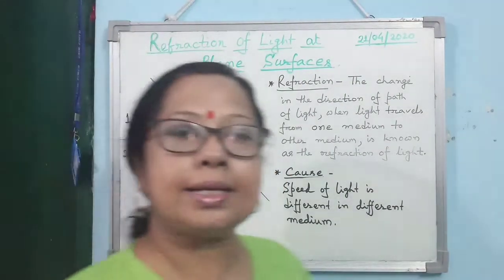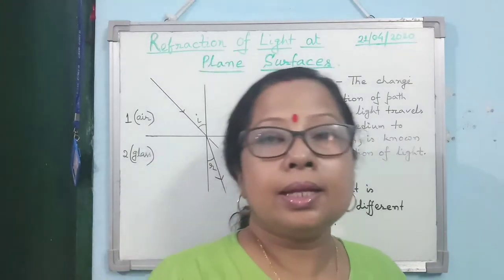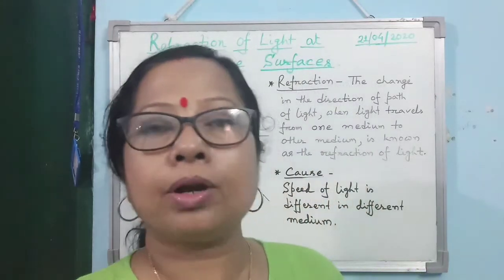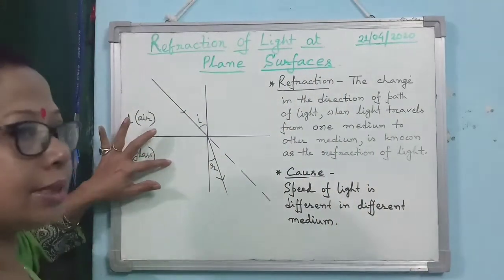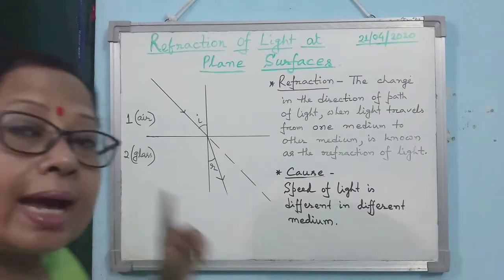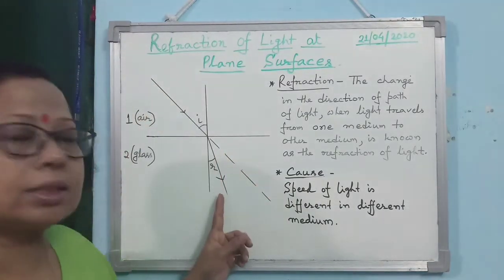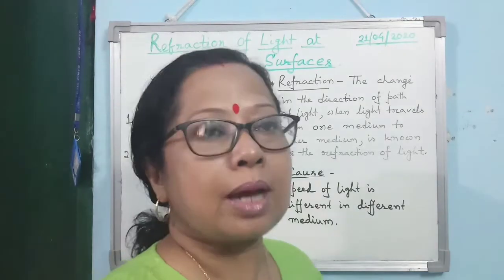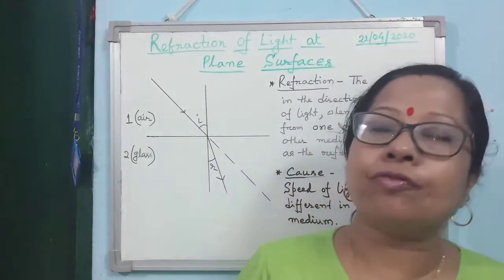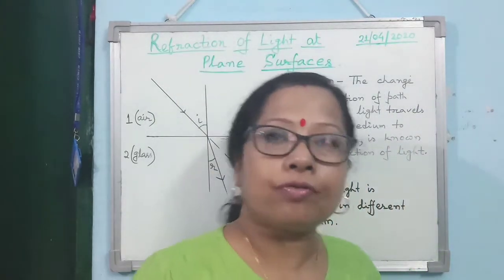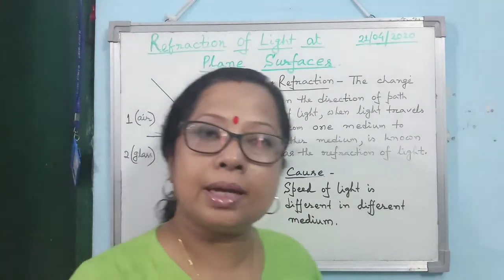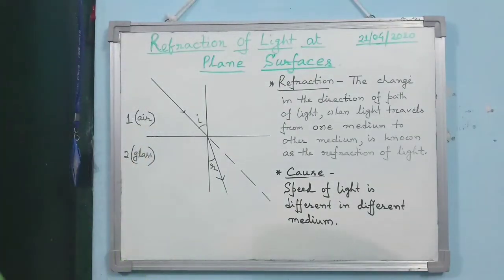The next question arises: what is the cause of refraction? The cause of refraction is that the speed of light is different in different media. Whenever light enters a medium where it slows down, meaning the speed decreases, the light bends towards the normal. And when light enters a medium where its speed increases, then it bends away from the normal. So what is the cause of refraction? Simply you have to write this: the speed of light is different in different media. That is the cause of refraction.